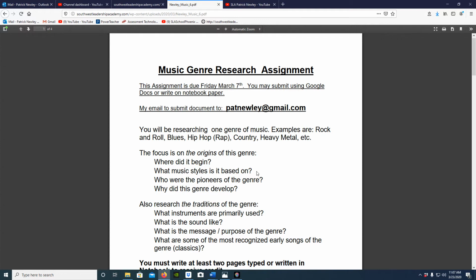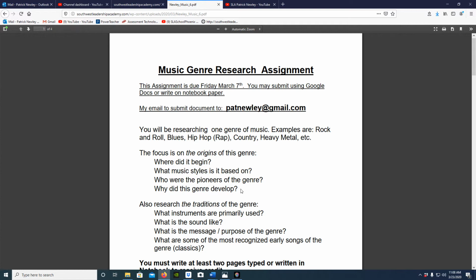So what music styles are they based on? Who are the pioneers? Who are the most popular original musicians in this genre of music? And then why did this genre develop? Right? Various music genres typically come out of social upheaval and changes in society that lead people to express themselves musically in a new and varied way.